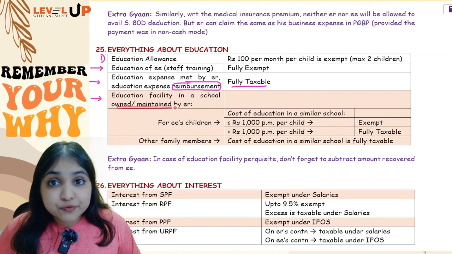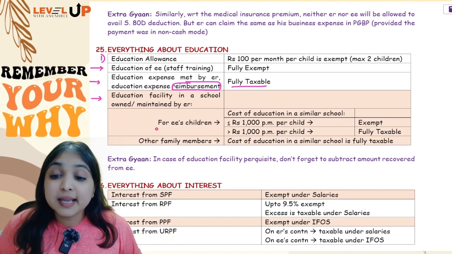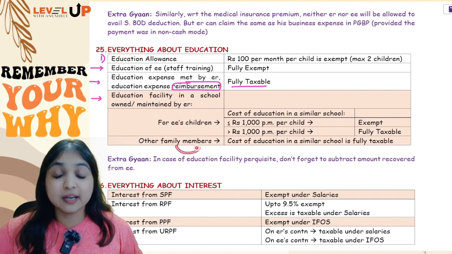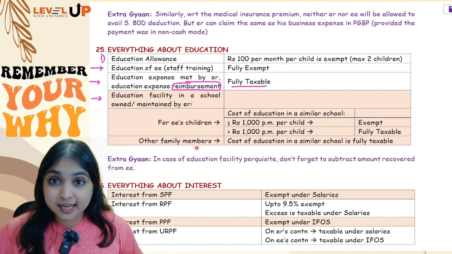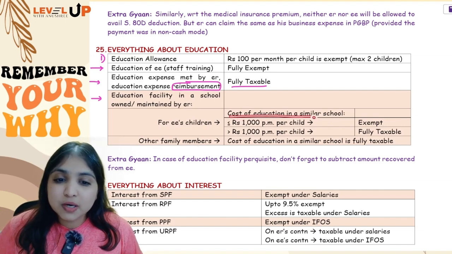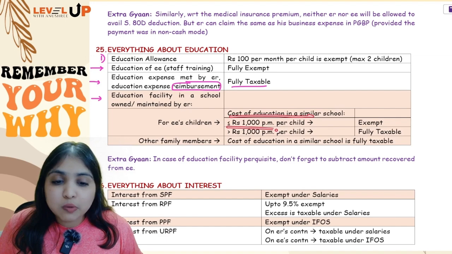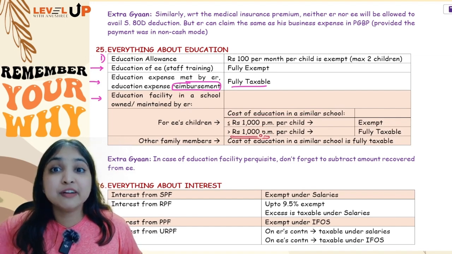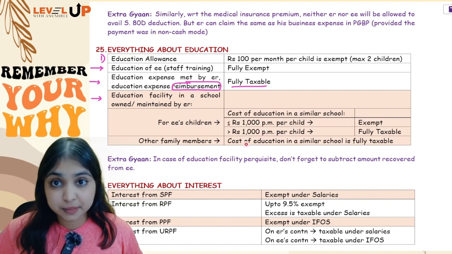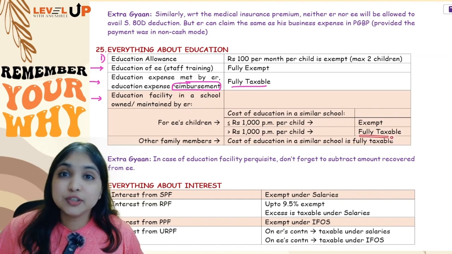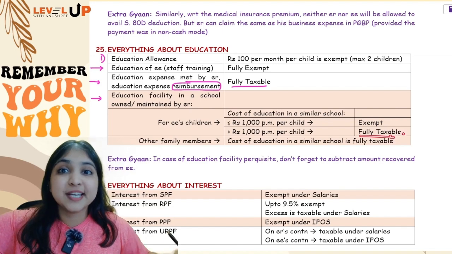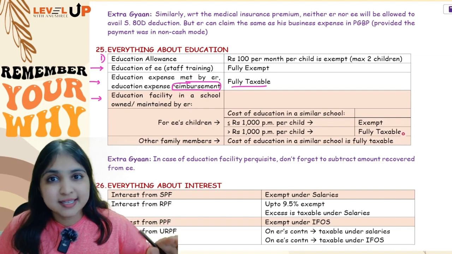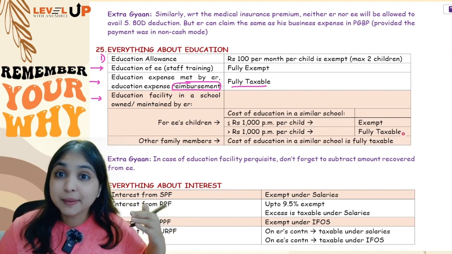Okay. Now first of all, you will see who is getting educated. Is employee's own children getting educated or any other family member is getting educated? If employee's own children are getting educated, you will see what is the reasonable cost of education. If it is up to 1,000 per month per child, it will be exempt. If it is more than 1,000 per month per child, like for example, if it is 1,200 per month per child, then 1,200 will be fully taxable. I am not saying up to 1,000 exempt, beyond that excess taxable, like that I am not saying. So if it's up to 1,000, it's exempt. If it is more than 1,000, it's going to be fully taxable.